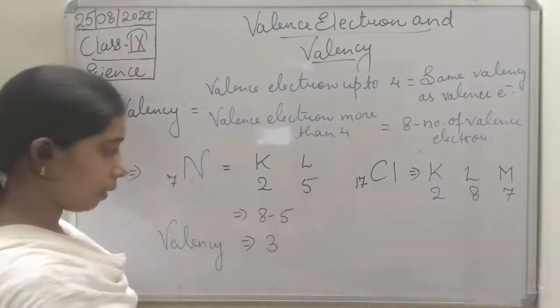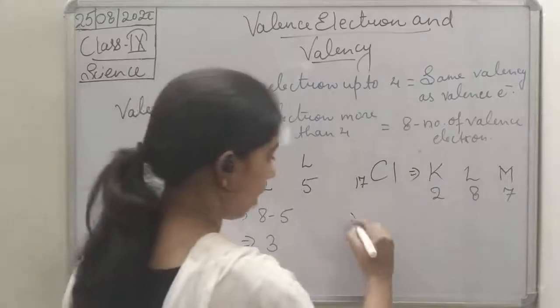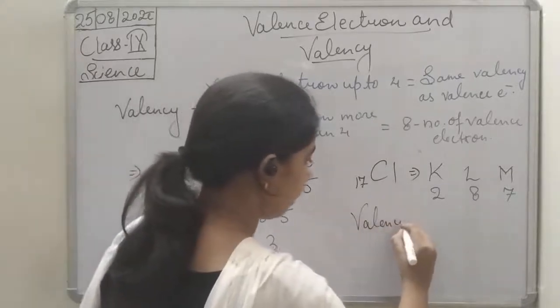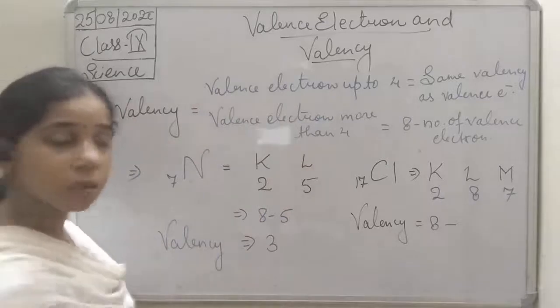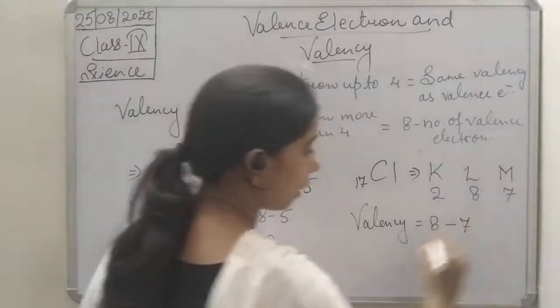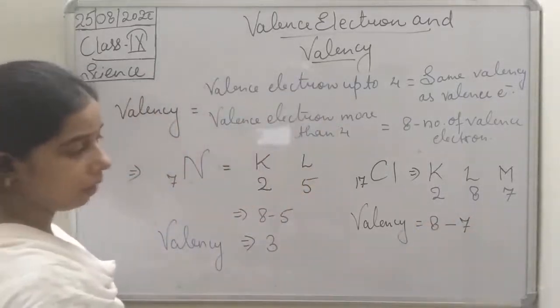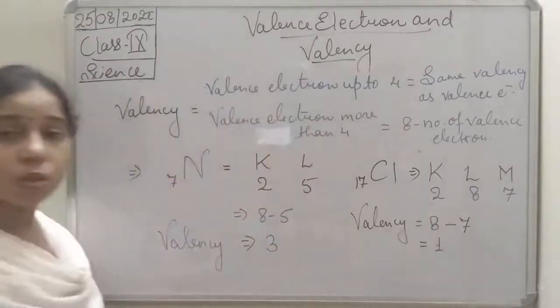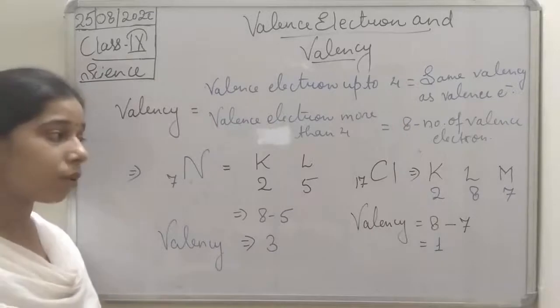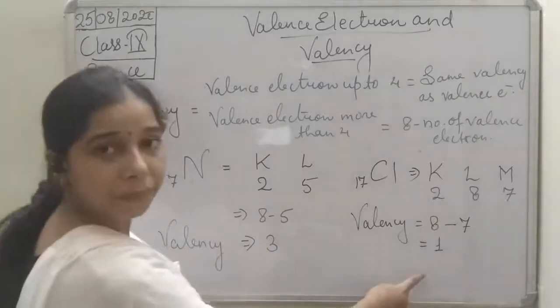So we can write: valency will be equal to 8 minus the number of valence electrons, that is 7. So 8 minus 7 will be equal to 1. So what will be the valency of chlorine, student? 1.